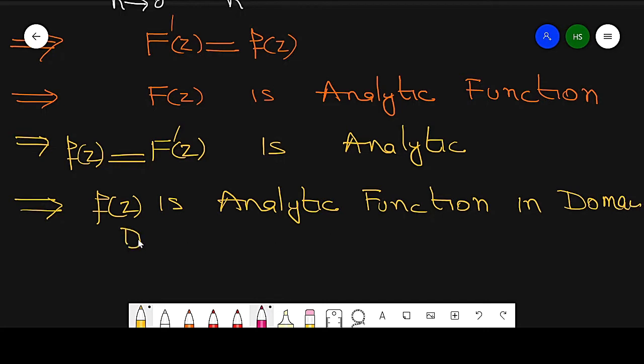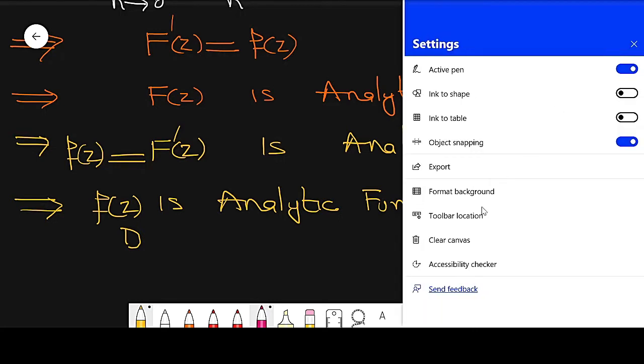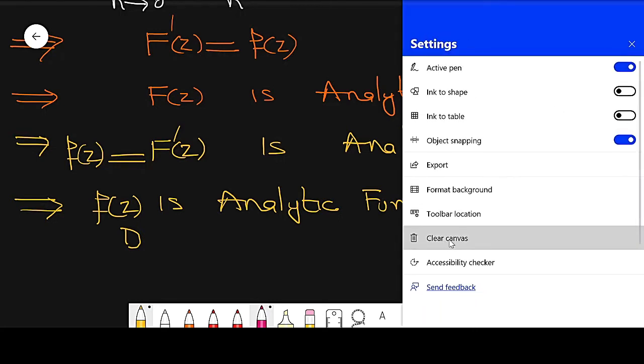So which proves the converse of Cauchy's theorem. Sometimes it is asked as the converse of Cauchy's theorem, sometimes it is asked as Morera's theorem. Now after that, the next is very important, which is called the Cauchy inequality. This is again a very important theorem.